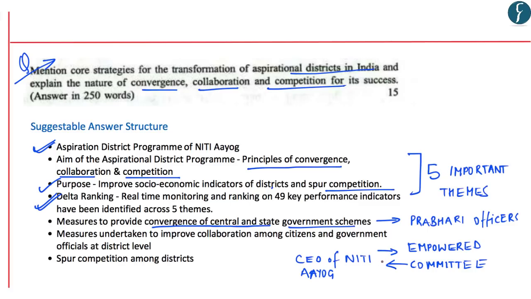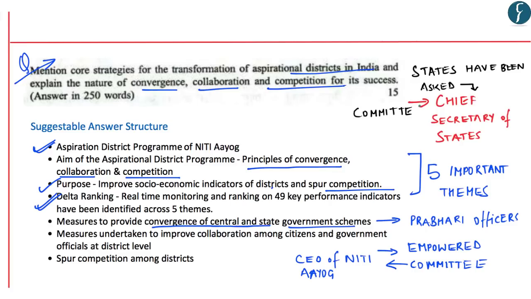ensure convergence in these central and state government schemes, where you could have also mentioned that states have been asked to form a committee under the Chief Secretary of States to ensure convergence of central and state government schemes. You could have also mentioned measures undertaken to improve collaboration among citizens and government officials at district level. And the aim of all these strategies was to spur competition among districts on certain quantifiable parameters.